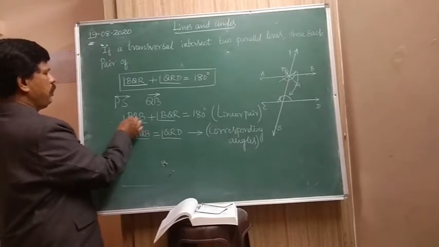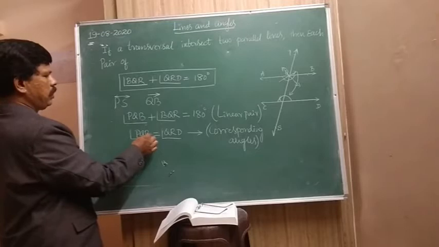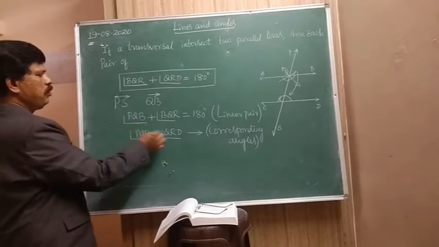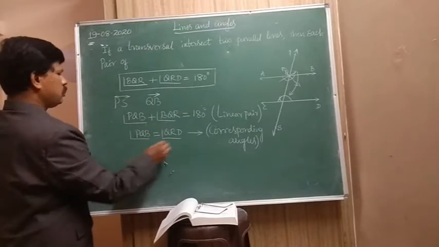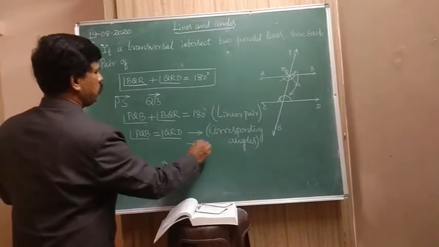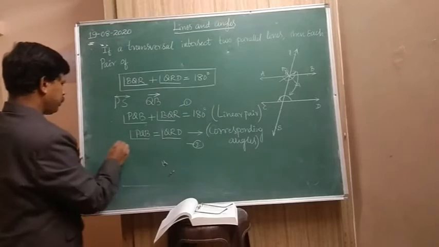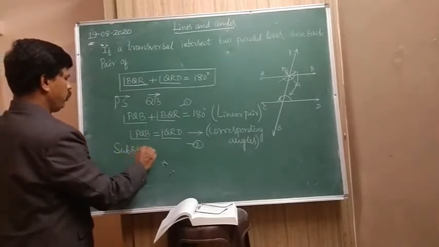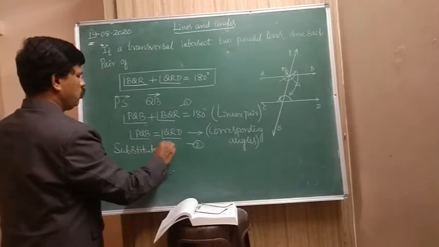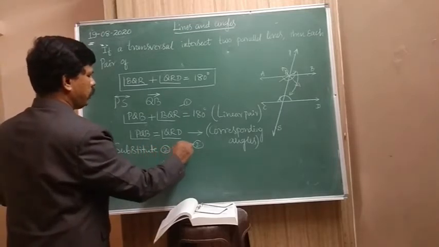Now look at this: BQR, PQB. Here PQB is equal to QRD. So substitute this. This is equation number 2 and this is 1. Substitute 2 in 1.